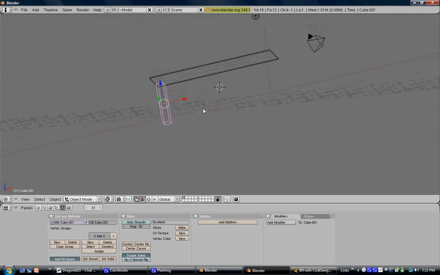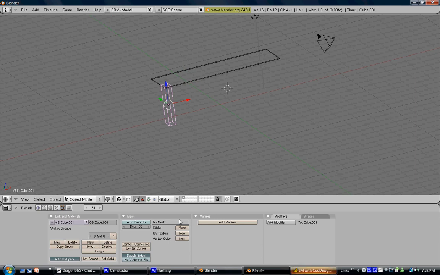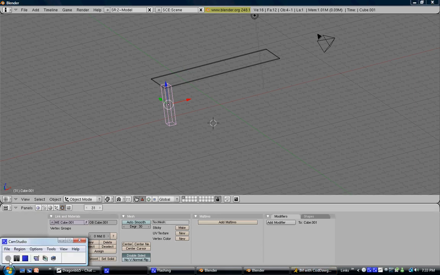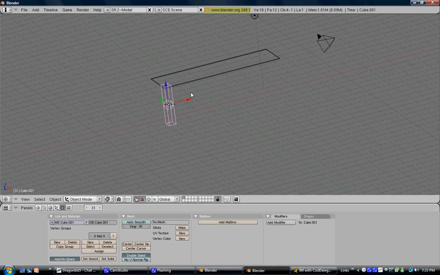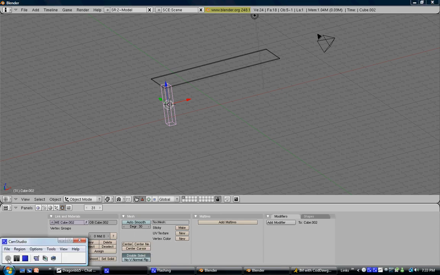Now continue to copy and paste this by clicking, you would click Control D for duplicate. And it should duplicate right here. Oh, my bad.